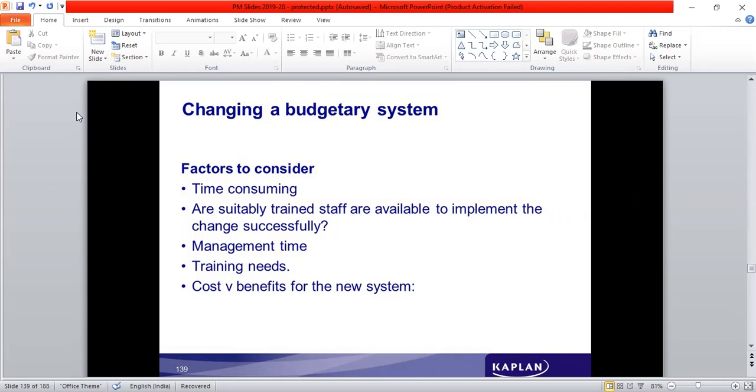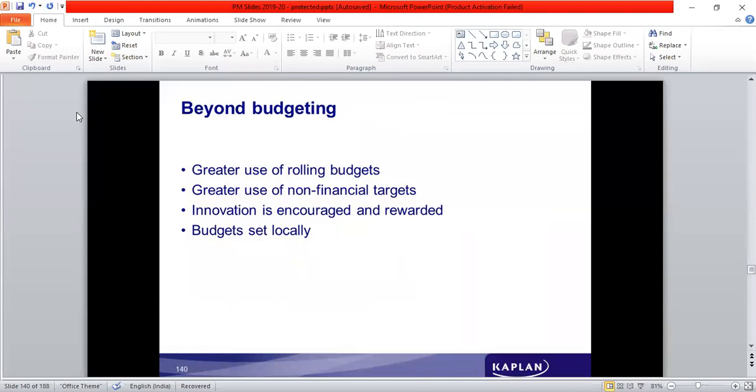What is the time the management can allot when this change happens? What are the training needs required so that the employees can get accustomed to the new method? What is the cost of incurring that? What is the benefit they can derive out of changing the budgetary system? That is the cost versus benefit analysis of the new system.